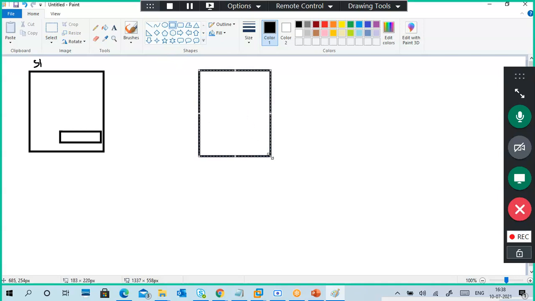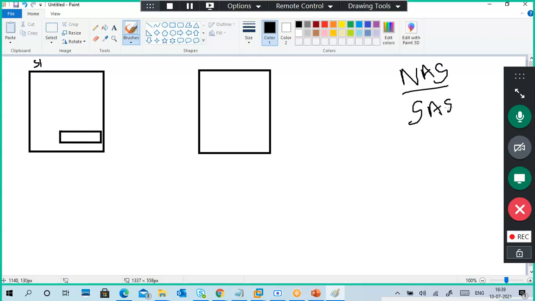So what is a centralized storage? Before, I told NAS. NAS is also a centralized storage. Both are centralized storages. Now, what I am going to do is, if I want to store my data in the centralized storage like NAS,